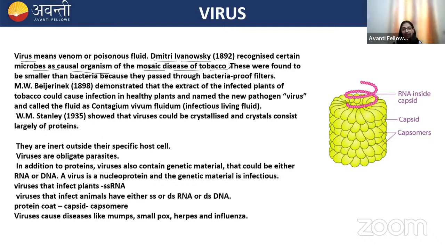And the viruses are obligate parasites. They are inert when they are present outside the host cell. When they enter the host cell, they start using the machinery of the host cell and they start multiplying. The viruses are nucleoprotein, because they have nucleic acid and they also have protein. So the infectious agent is the genetic material. Remember this, that the genetic material is the infectious part.